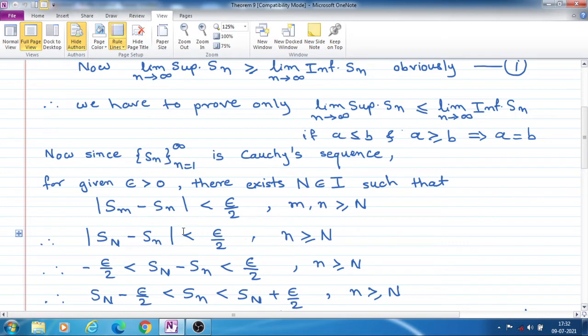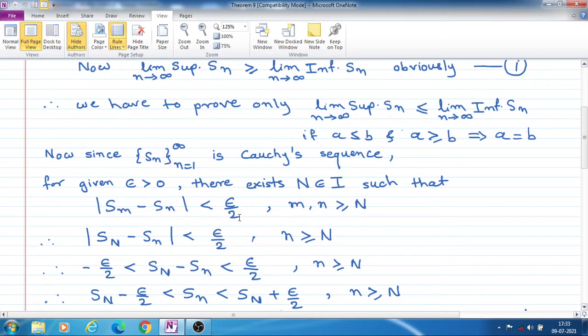By the definition of a Cauchy sequence, for a given epsilon, which is a very small positive number, there exists a capital N belonging to the integers such that mod Sm minus Sn is less than epsilon by 2.